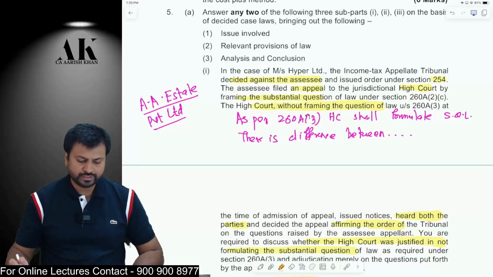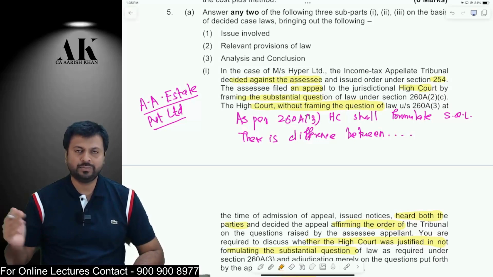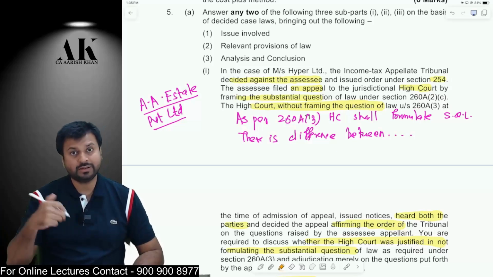Now the next question is a case law. There are some case laws over here. All of them are new case laws. We have not done these case laws in the past papers. Definitely we have done all these case laws in the classroom. In our textbook it is there, but we have not done them in the past paper compilations.